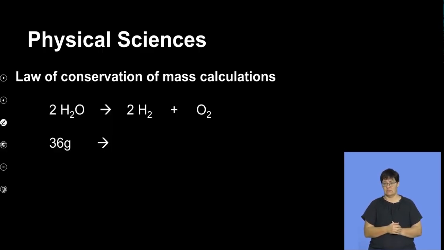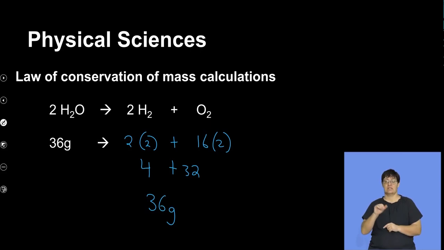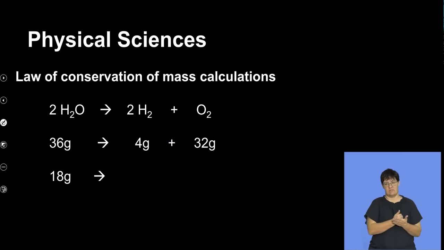Now, if we've got 36 grams of water, what do we have on the other side? We can have 2 multiplied by 2 of hydrogen plus 16 multiplied by 2. Now, 16, remember, is the atomic mass of a single oxygen atom. So to prove that indeed mass is conserved as far as the atoms are concerned, we'll have 4 plus 32. This 4 plus 32 is actually 36 grams. So that's what we mean when we say mass is conserved during a chemical change.